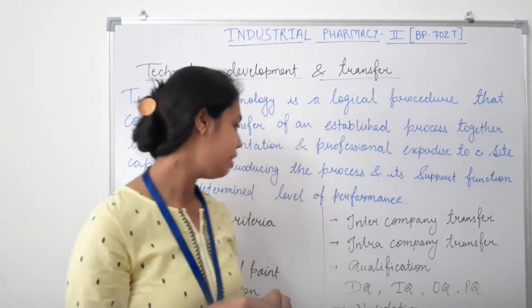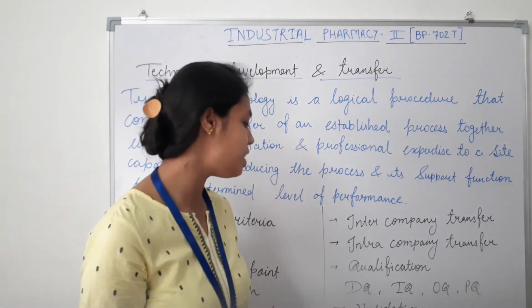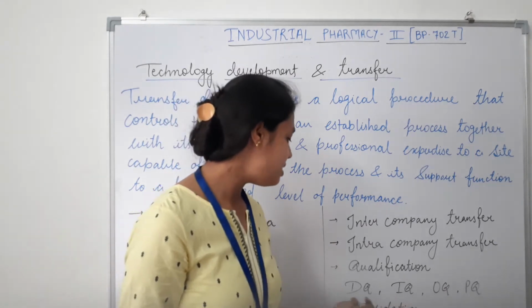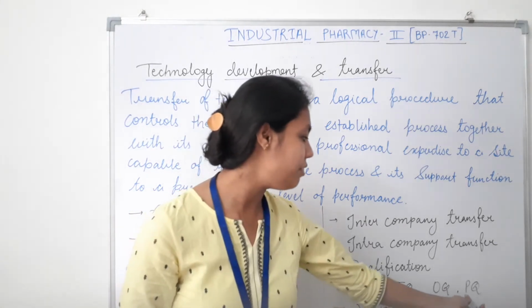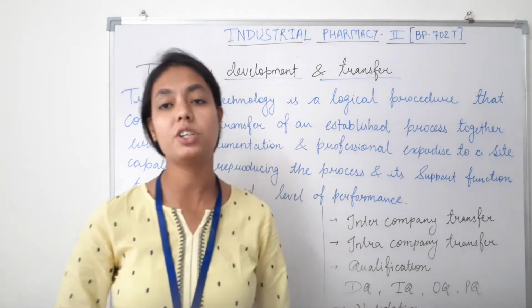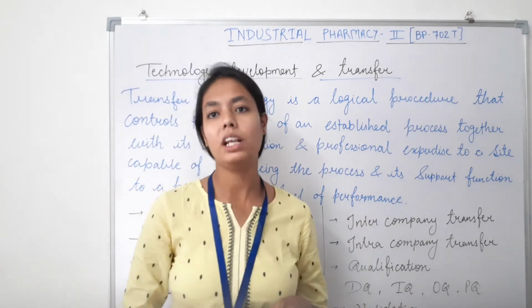After which we talk about qualification, in which there are design qualification, installation qualification, operational qualification and performance qualification. So what is installation qualification?